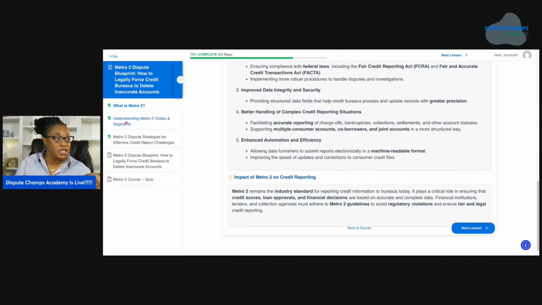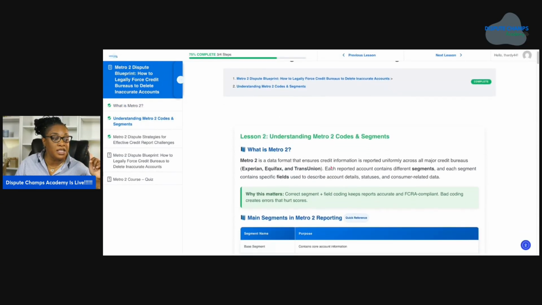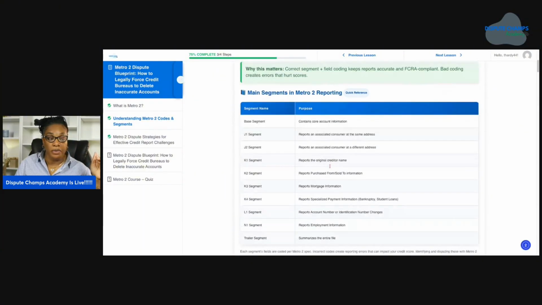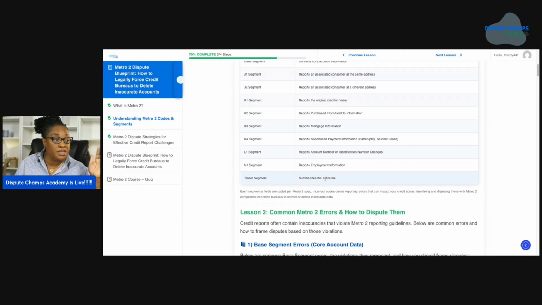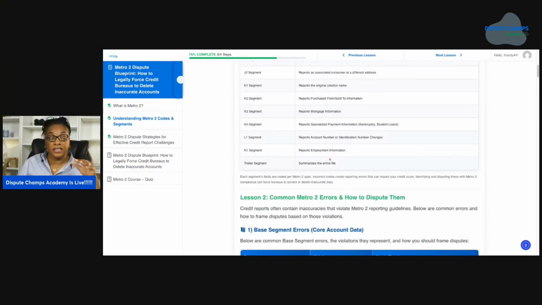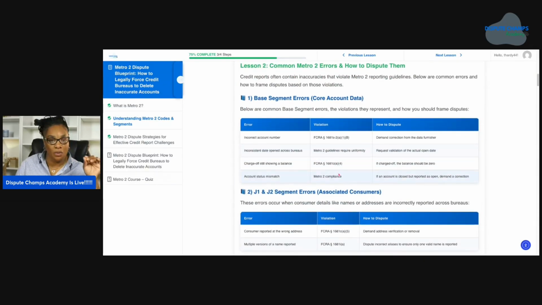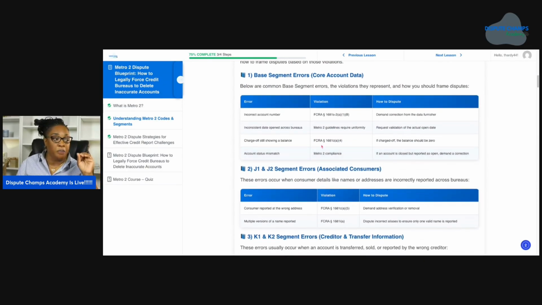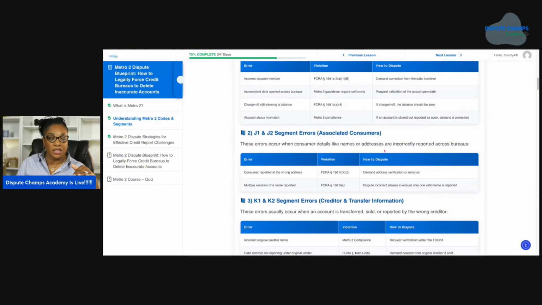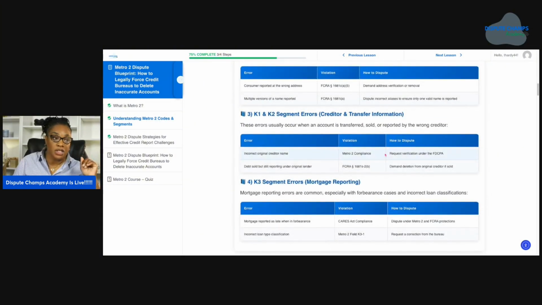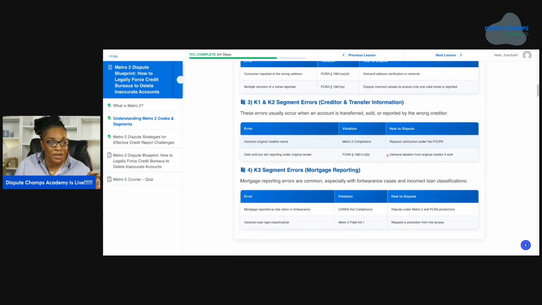And so understanding Metro 2 codes and segments, once we get here, is where I'm breaking down all the codes and the segments, and I'm going to tell you exactly how to really effectively dispute and actually win your cases with this. Now, error, violation, how to dispute, I'm really giving it to you in this course so that you can actually dispute with Metro 2 and actually be successful with it.